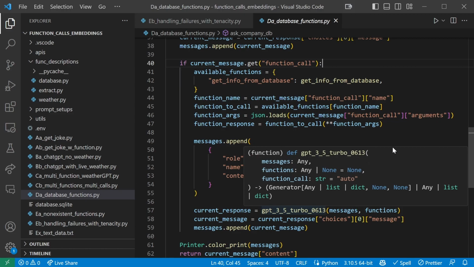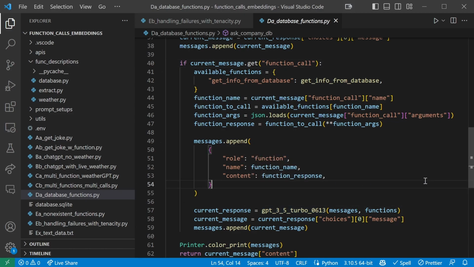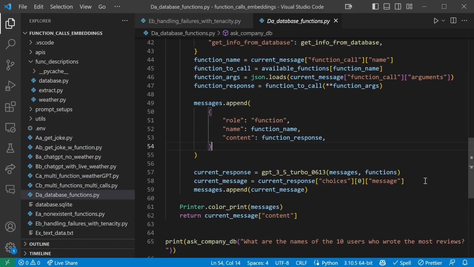Yet another option is to wrap the database SQL call in a try except block, and if it fails, you append not the function call response to the message history, but a message with the role of user and the content of your SQL query was erroneous. Please try calling the same function again with the corrected SQL query.